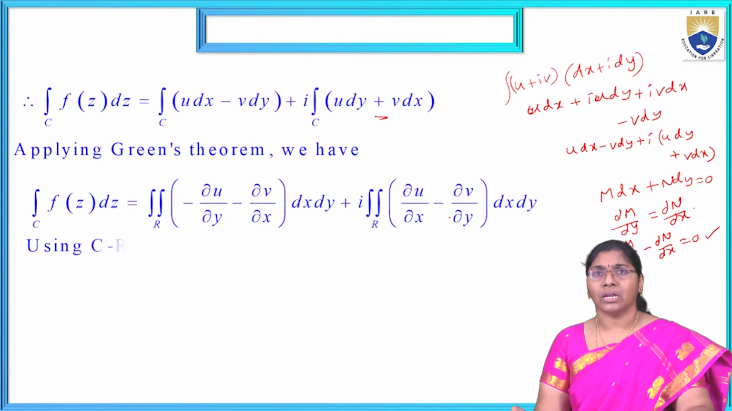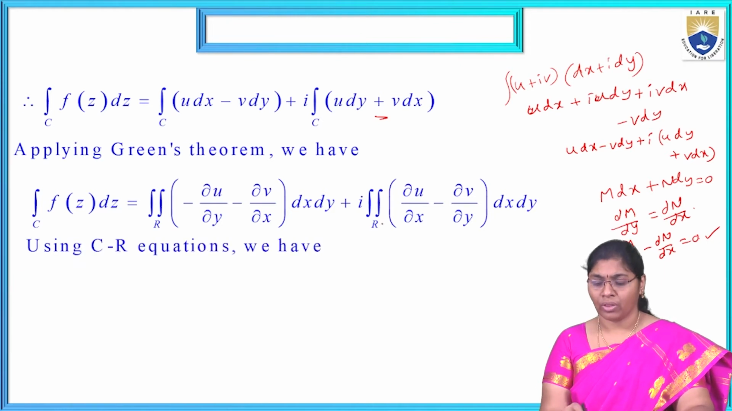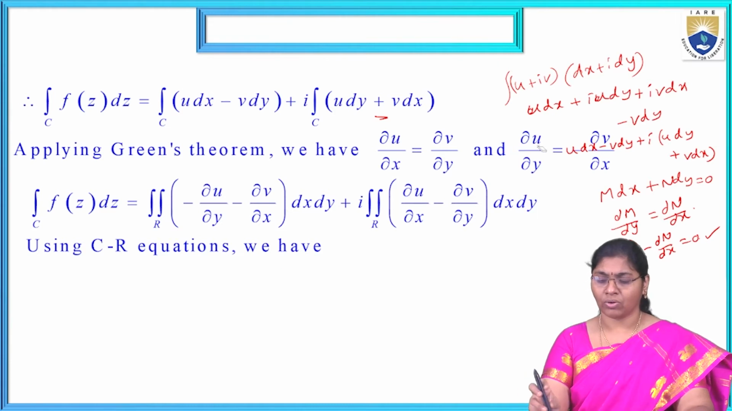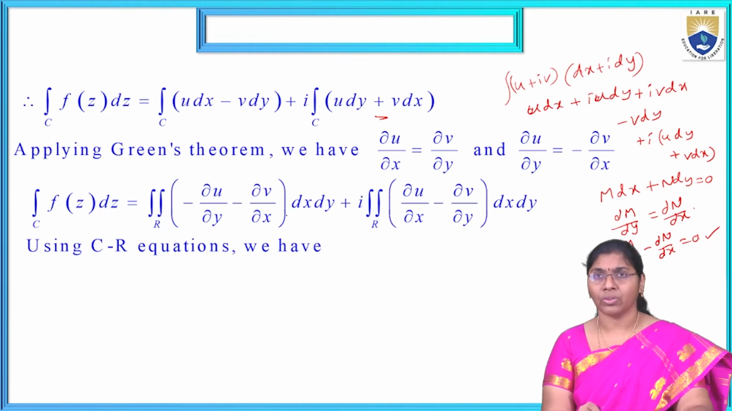Now, integral over two regions, the integral over the surface, because we are considering two regions, x coordinate and y coordinate. That's why we are considering two regions, dx and dy. Now, using the CR equations, we have ∂u/∂x equal to ∂v/∂y. That's why I am substituting that here, in these two places.